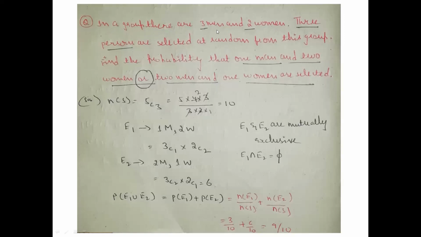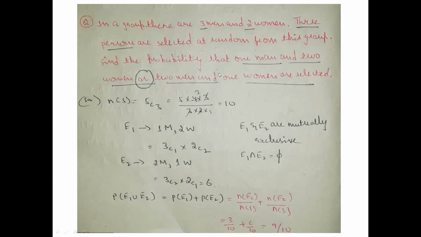In a group, there are 3 men and 2 women. 3 persons are selected at random from this group, that is, 3 people are taken randomly from the whole group. They haven't mentioned whether men or women. Here they are asking: find the probability that 1 man and 2 women, or 2 men and 1 woman, are selected. See, out of 5, 3 people have been picked.